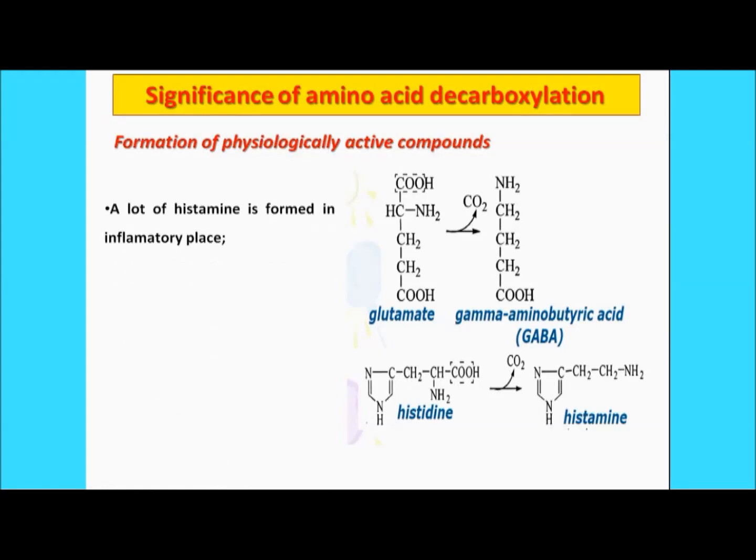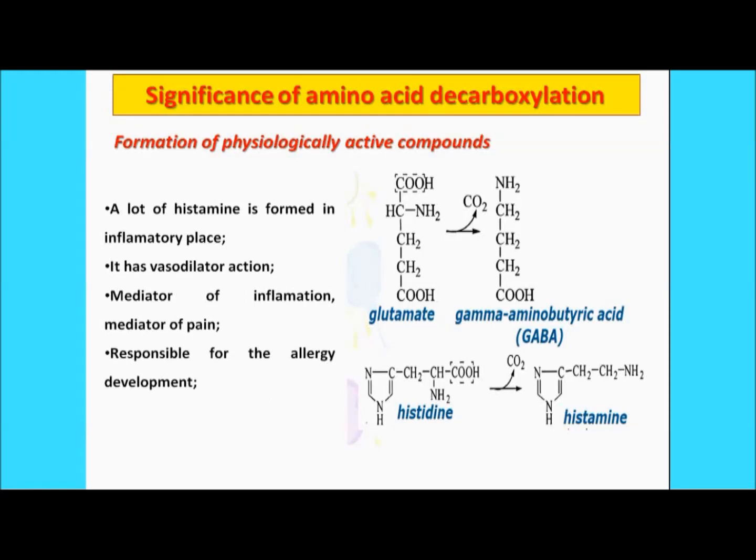Regarding histamine, you can find lots of histamine in inflammatory places, right? So you can predict that histamine is a signaling molecule for the inflammatory response, right? Apart from that, histamine acts as a vasodilator, right? It dilates the blood vessels. Moreover, it mediates inflammation and pain in the body, and it is responsible for the allergic reaction. All allergic reactions are mostly caused by histamine. That's why for the treatment of allergic reactions, we take antihistaminic drugs like cetirizine and so on, right?